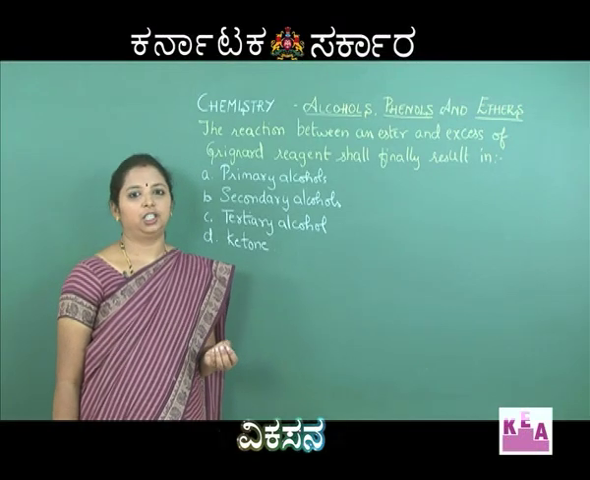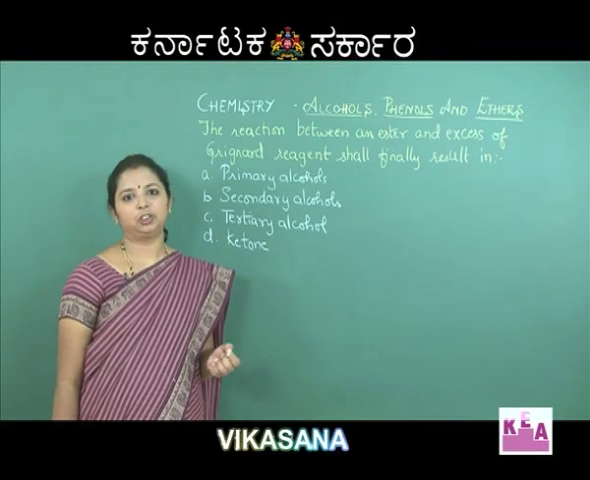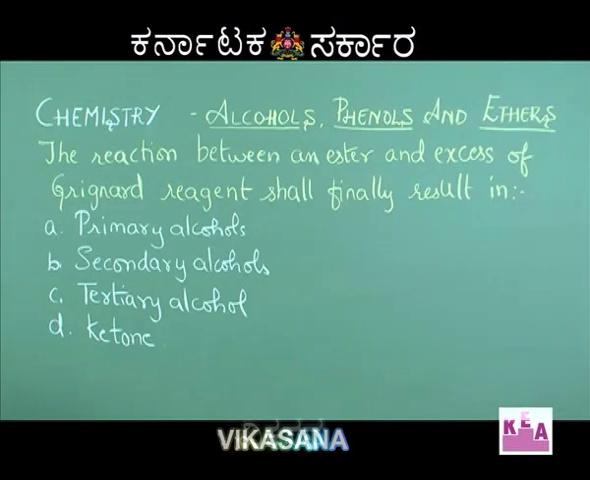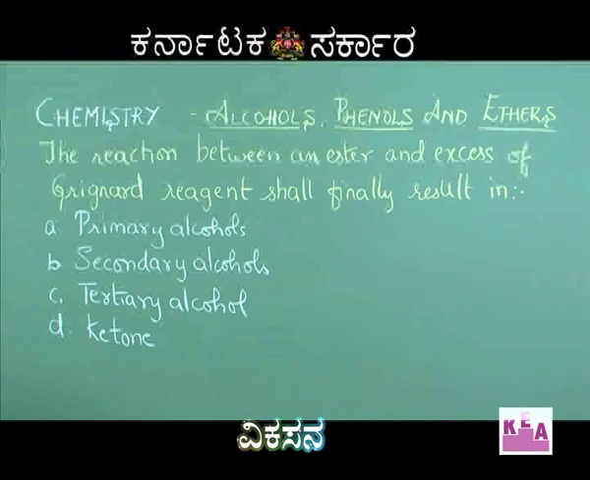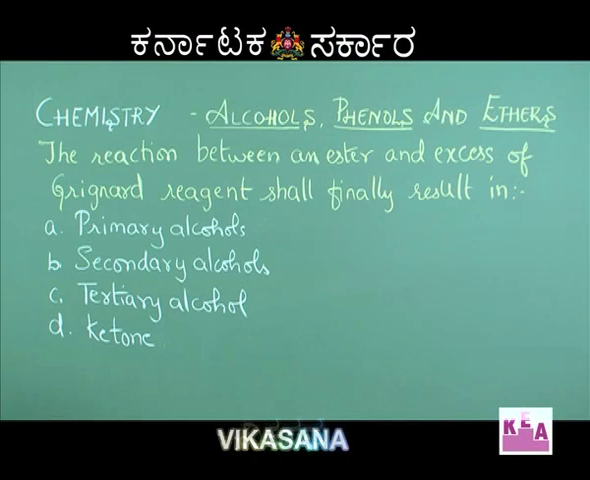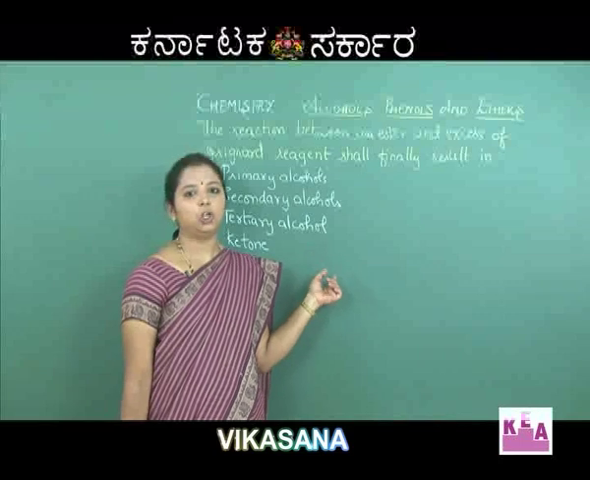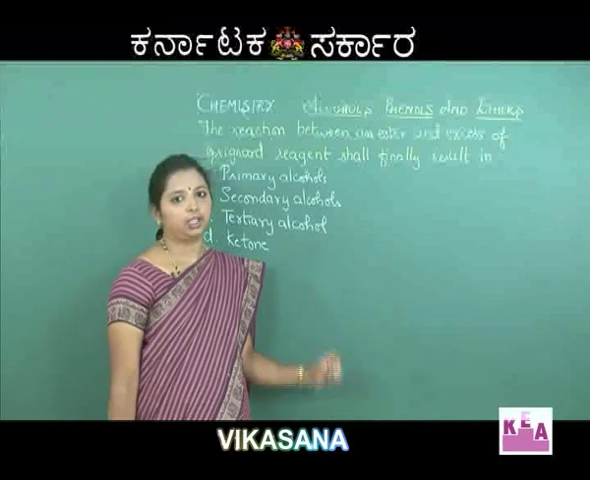After this small introduction, let us solve some of the problems which may be asked in competitive exams. The first question: the reaction between an ester and excess of Grignard reagent shall finally result in, option A, primary alcohols, option B, secondary alcohols, option C, tertiary alcohols, option D, ketone. Now, how do we solve this? We should know the mechanism for the reaction.